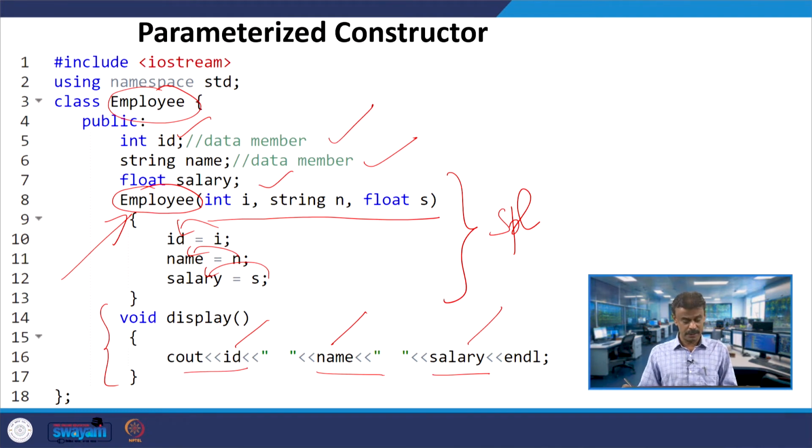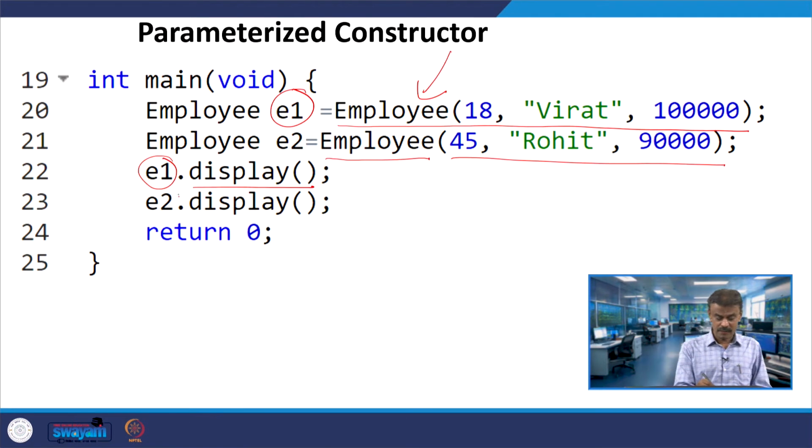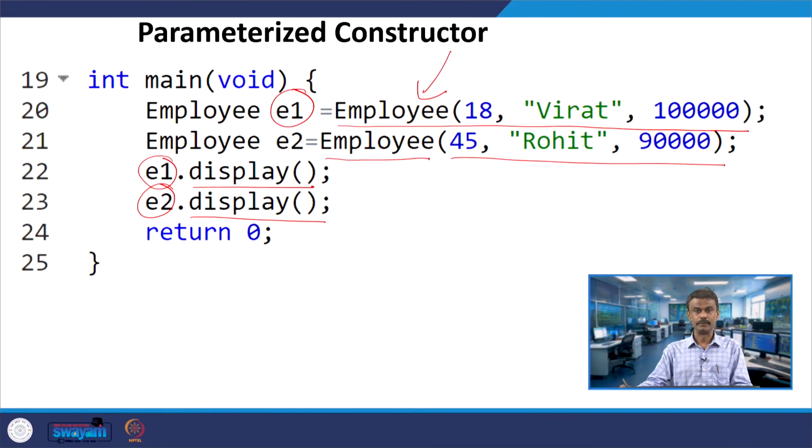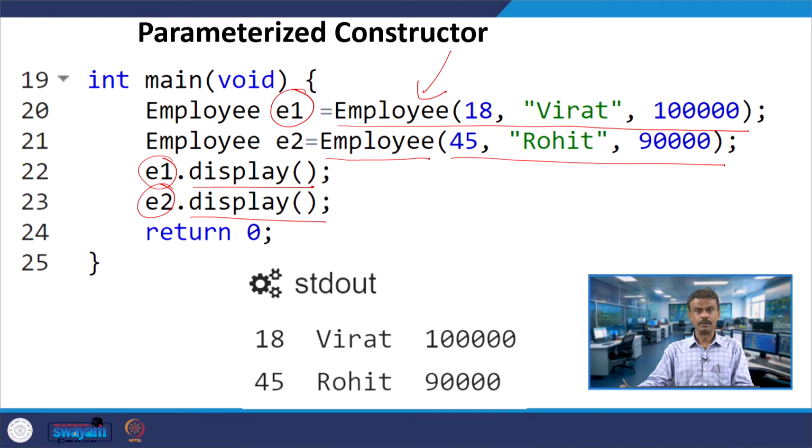So, this will be printed, and similarly when E2 is invoking display, E2 dot id is 45, E2 dot name is Rohit and E2 dot salary is 90,000. So, when I run the code, I will get the output 18 Virat and 100,000, 45 Rohit and 90,000.